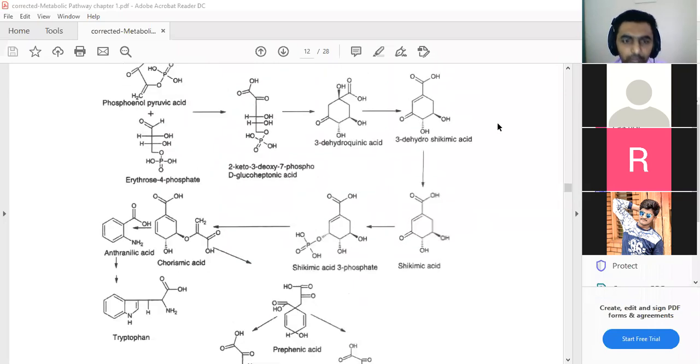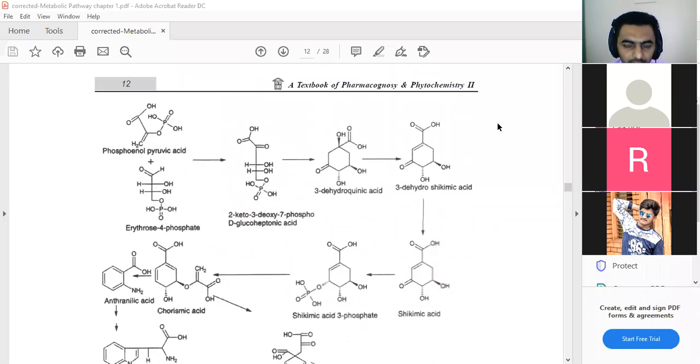It is a very simple pathway. If in your examination any examiner asks you what is the shikimic acid pathway, first you should give some important things related to that pathway. What is the basic idea? What is the basic principle behind that shikimic acid pathway? You can give it in two or three lines.